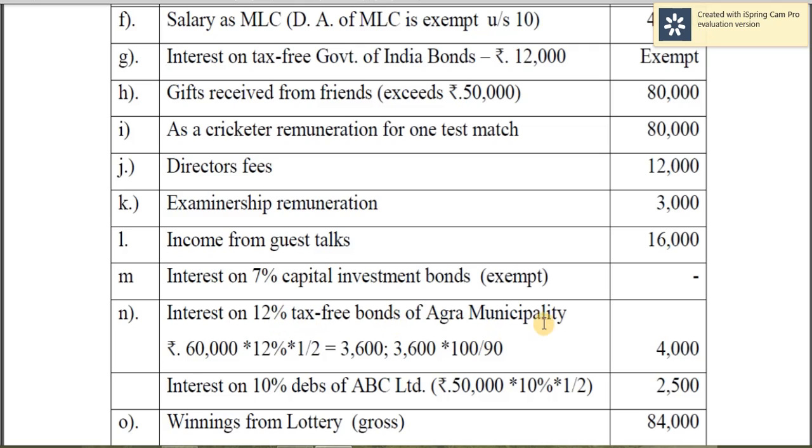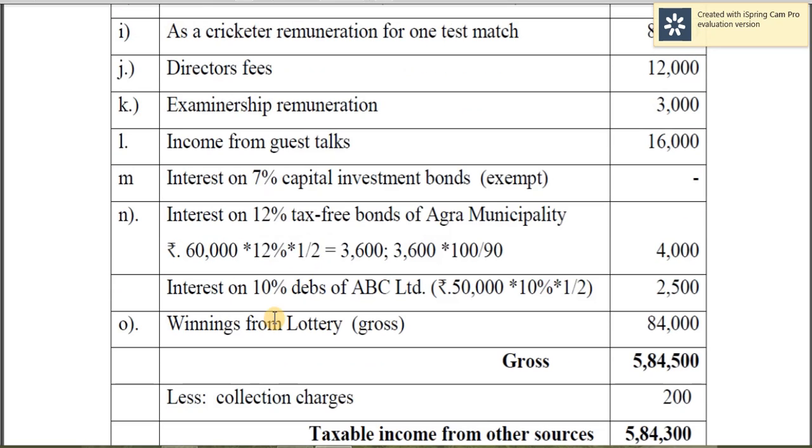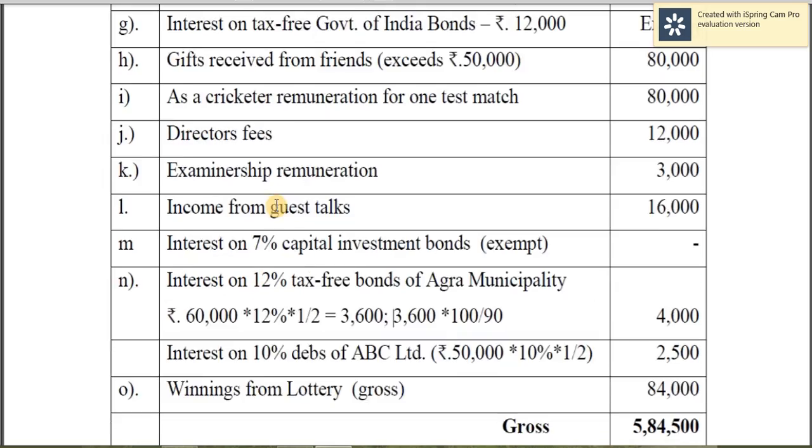12% tax-free bonds of Agra municipality, 60,000 into 12% into half, you will get 3,600. That should be grossed up 100/90. Okay. Similarly, on the same day,